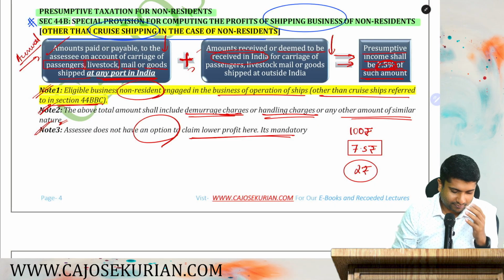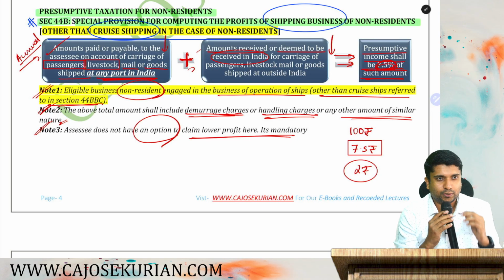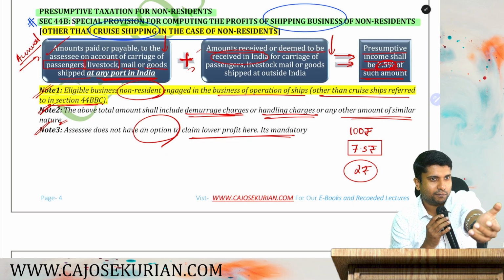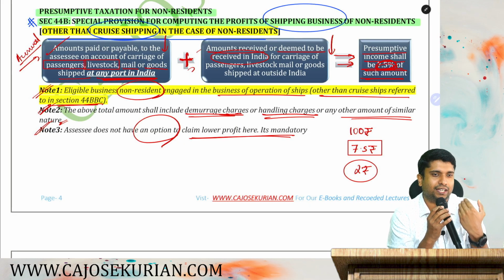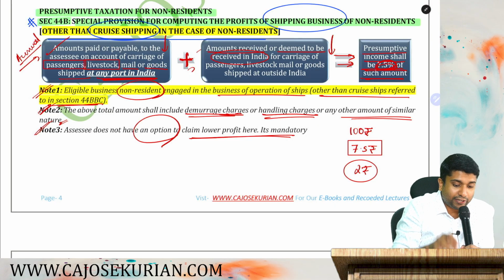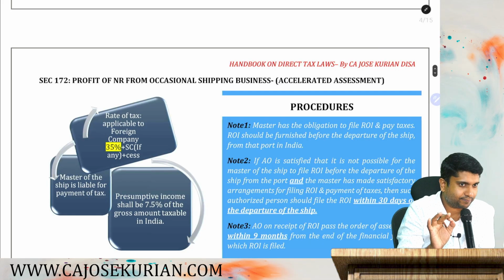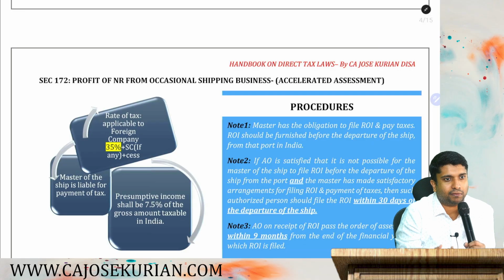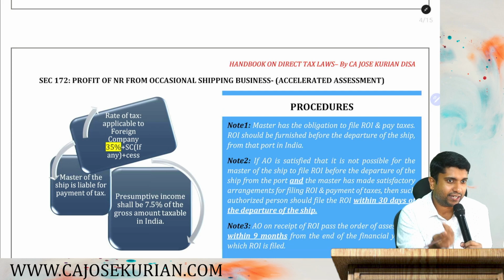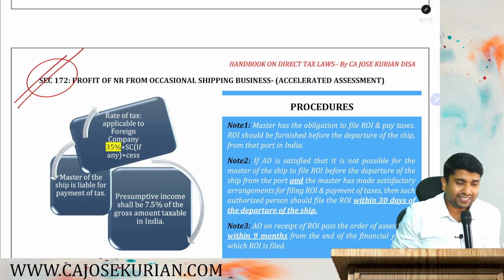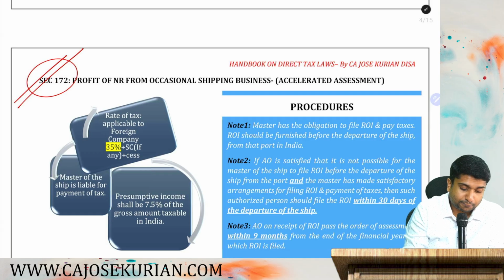Okay, yeah. So apart from the jokes, coming back to the point. It is practically very difficult for us to chase that particular assessee and bring him back to India. It's kind of an impossible task. So what the department says is, if you are in the business of occasional shipping, that means you are not frequently coming to India. You don't have a base in India. This year you came. Next year whether you come or not is an uncertain event. In such cases, you have to follow section 172. What? Section 172. That is profit of NR from occasional shipping business.